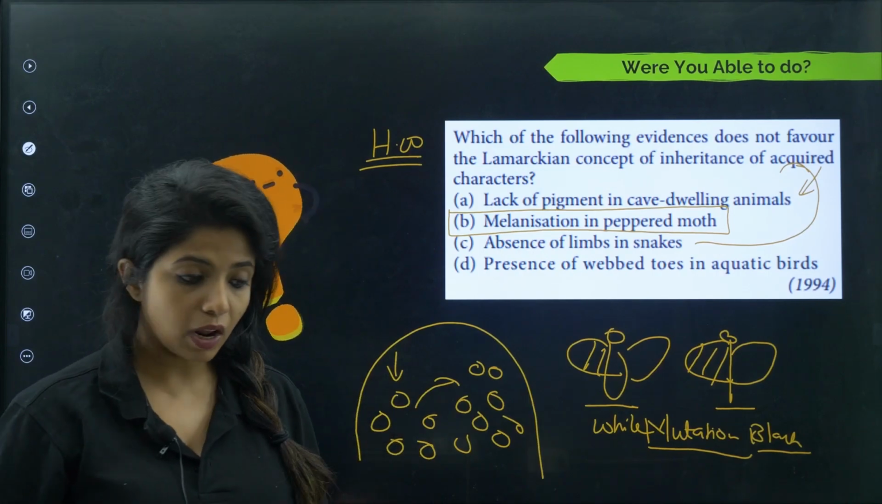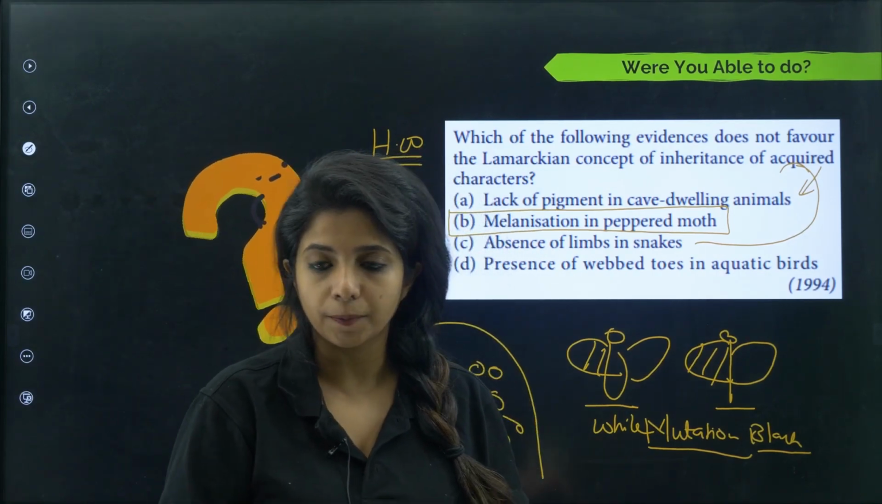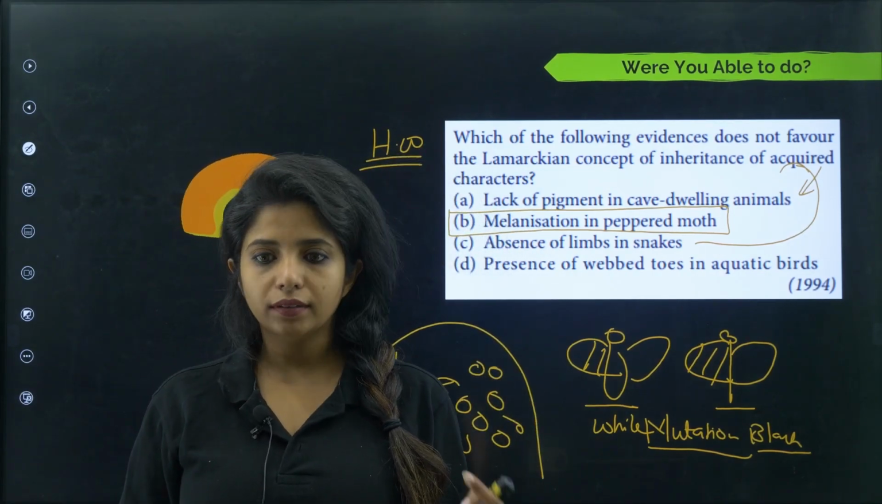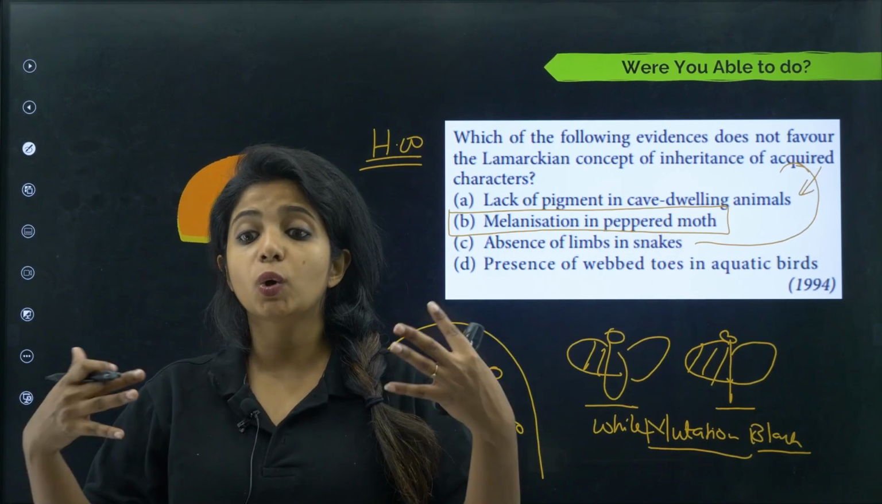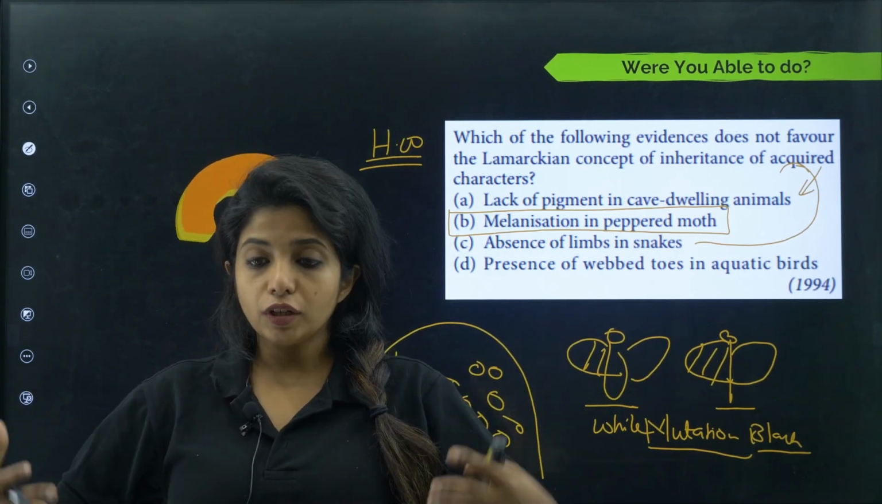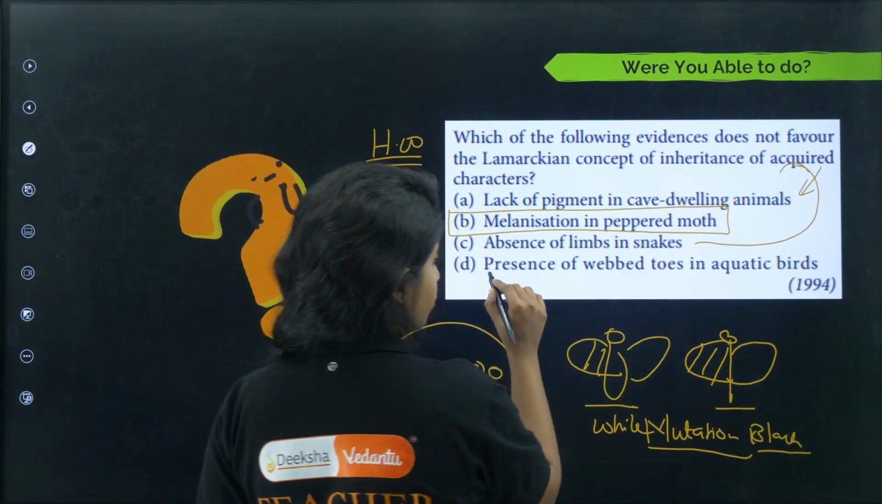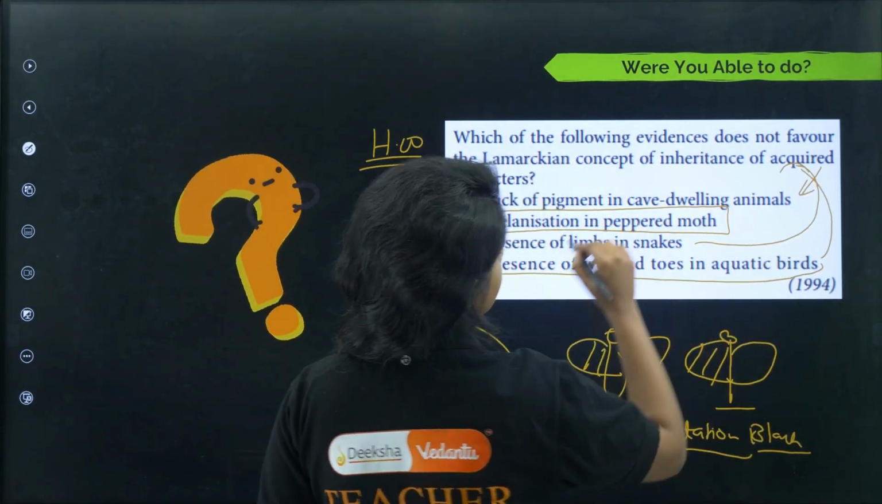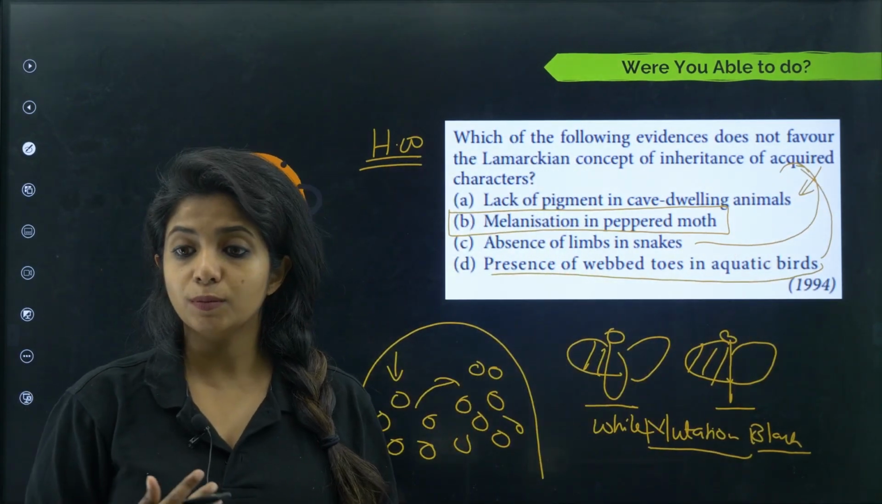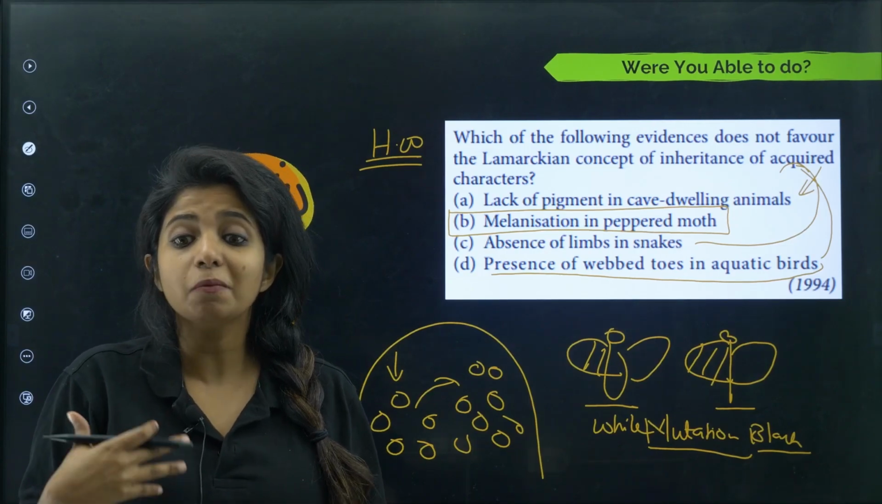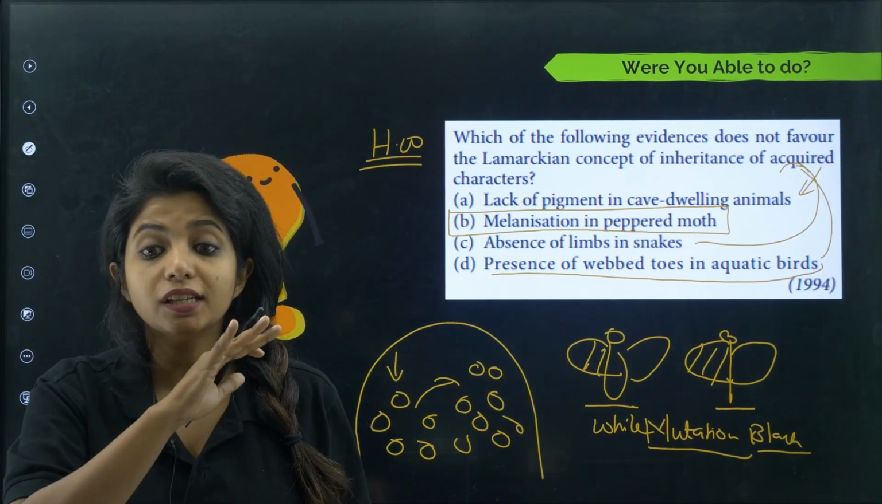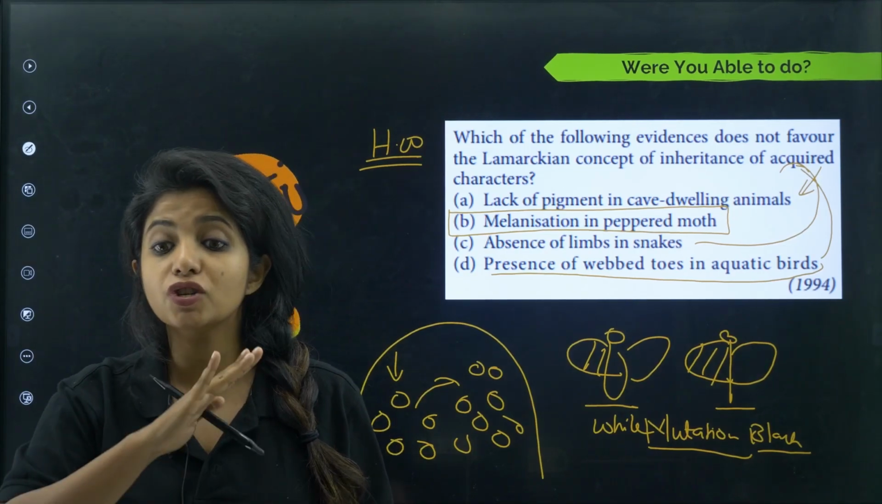Going ahead, presence of webbed toes in aquatic birds. They are birds, but aquatic birds, living in water. To live in water, they need webs. Again, they are acquiring something, and if it passes on from generation to generation, it is an acquired trait itself. So according to him, yes, this can be an example of the Lamarckian concept. It is said it can be an example. It is not the truth. Remember, it is not the truth.